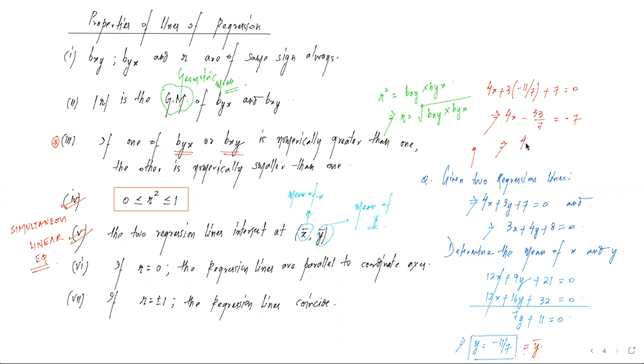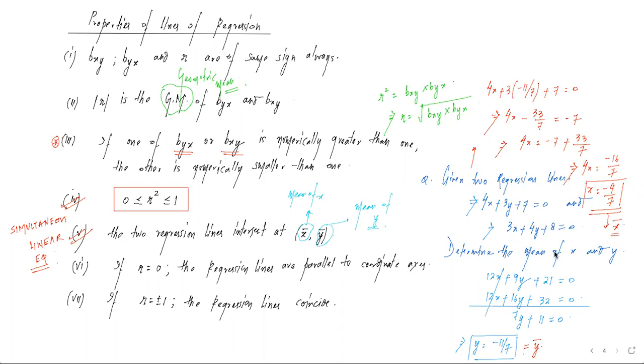Or this will be 4x is equal to minus 7 plus 33 by 7. That is 4x is equal to minus 49 and 33 gone. We got minus 16 by 7. Or x is equal to minus 4 by 7. This is the value of x, or rather you can say x bar. That is the mean of x.